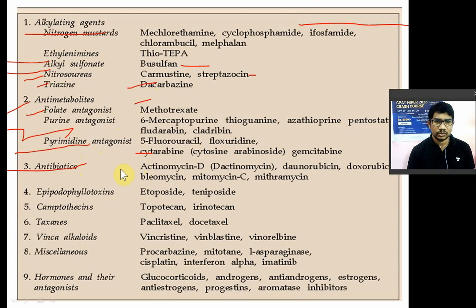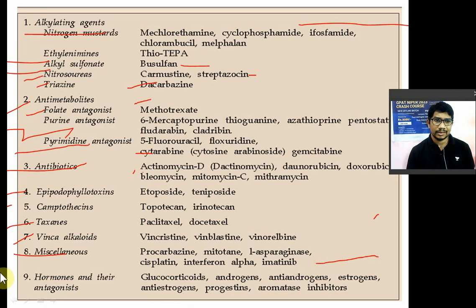Anti-cancer antibiotics, which we are going to see today: dactinomycin, also known as actinomycin D, daunorubicin, doxorubicin, bleomycin, mitomycin C and mithramycin. Then plant products, in that you have epipodophyllotoxins, etoposide and teniposide. Camptothecins, in that you have topotecan and irinotecan. Taxanes include paclitaxel and docetaxel. Vinca alkaloids: vincristine, vinblastine and vinorelbine. Miscellaneous: procarbazine, mitotane, L-asparaginase, which is an enzyme. Then cisplatin, interferon alpha and imatinib.